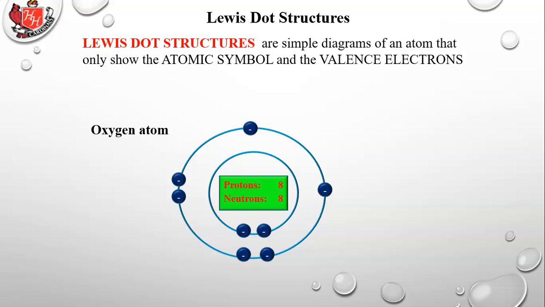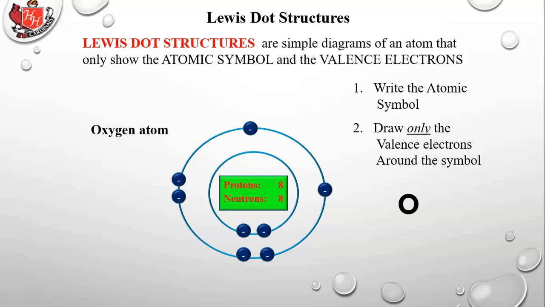So we'll do the Lewis dot structure for oxygen. You can probably do this one yourself. So write the atomic symbol and then place the electrons, only the valence electrons. And that's the Lewis dot structure for oxygen.